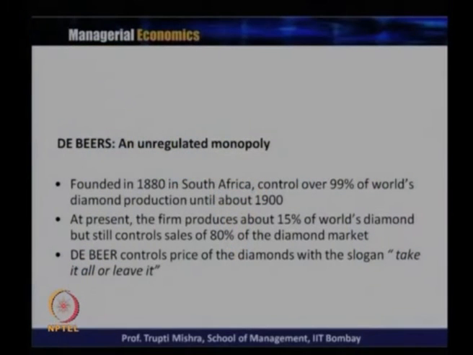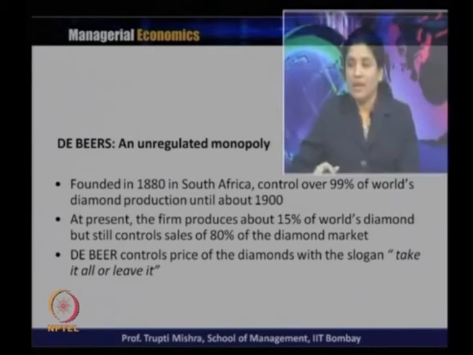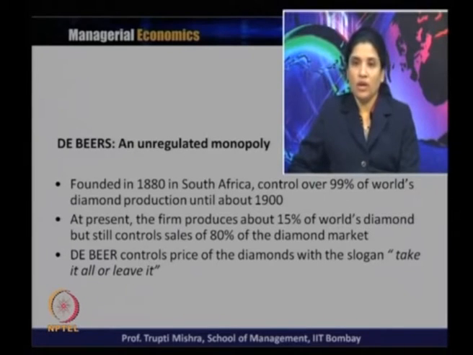So we take a small example to understand how this unregulated monopoly works in a real world situation. As you know, De Beers is the monopoly in the diamond market. So we will take the case of how De Beers became an unregulated monopoly, and how the different acts of monopolization were done by De Beers in order to become a monopoly leader in the market.